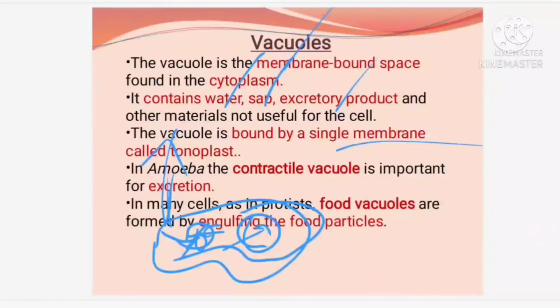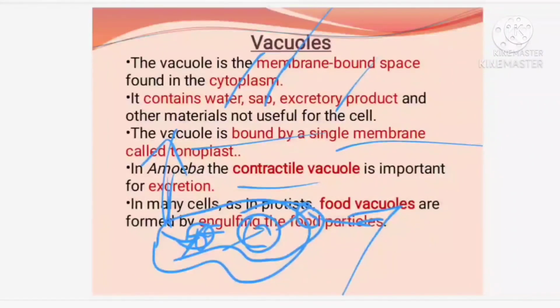The vacuole is bound by a single membrane, which we call the tonoplast. In amoeba, there is a contractile vacuole, which I told you helps in excretion. Nitrogenous waste mixed with water moves to the surface of the cell membrane and is then released.